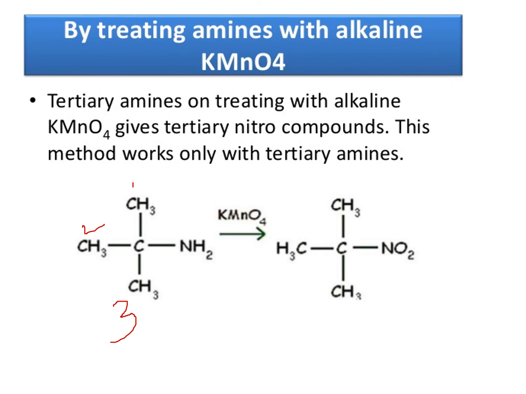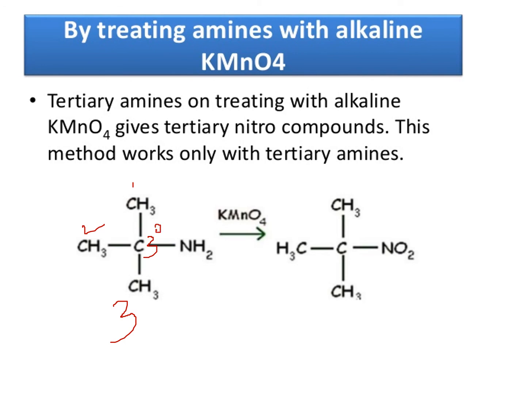Amine is present on the tertiary carbon, that's why this is a tertiary alkylamine. If the amine is on a primary carbon, it is a primary amine; on a secondary carbon, a secondary amine; on a tertiary carbon, a tertiary amine.